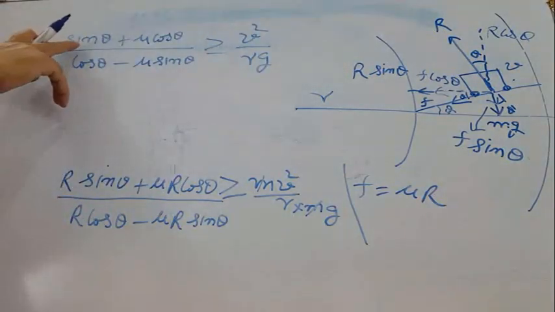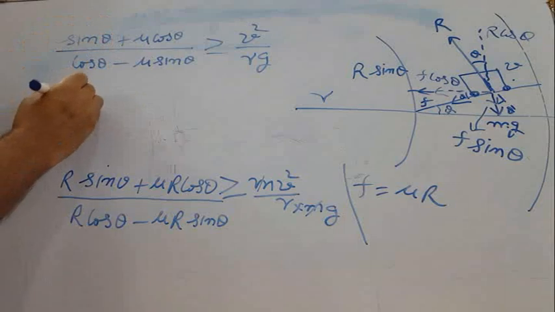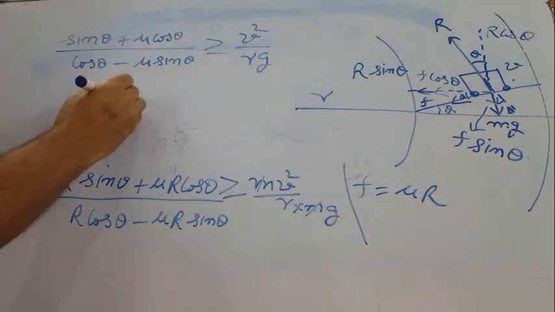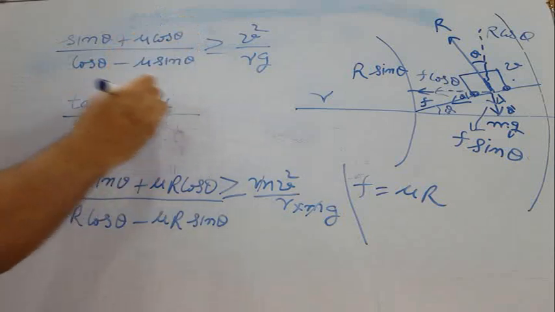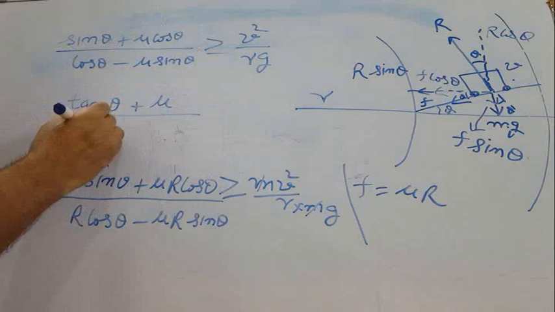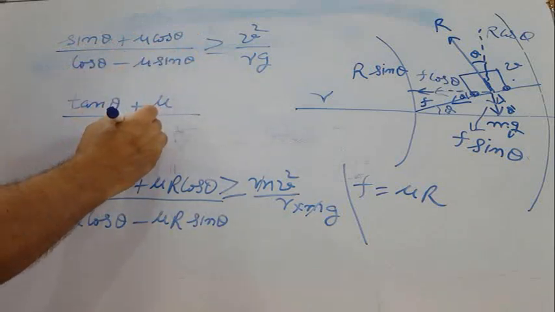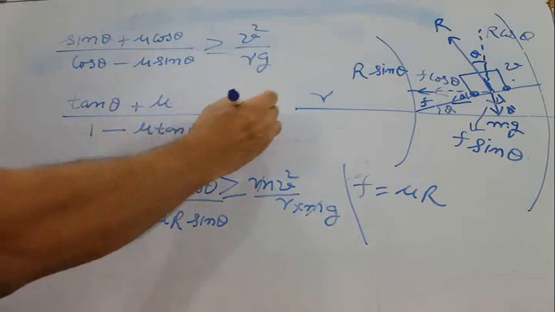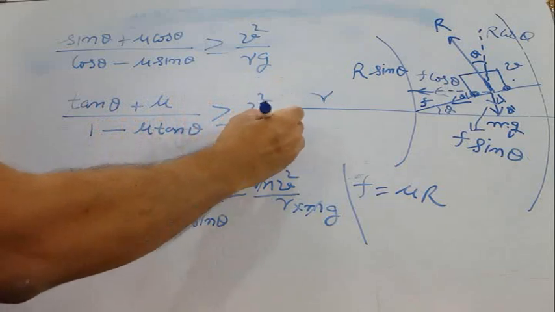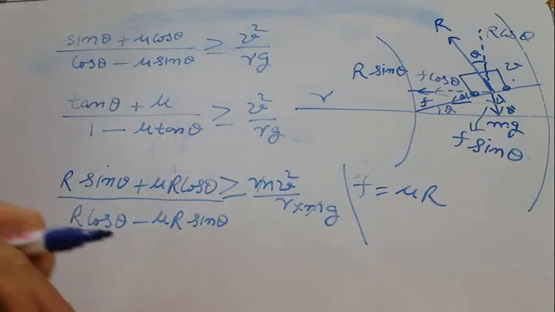Now we will divide this equation by cos theta in the numerator as well as in the denominator. So sin by cos, that will be tangent theta, plus cos by cos, that is mu, upon cos by cos, 1, minus mu sin by cos, tangent theta, should be equal to or greater than v square by rg. Now we will simplify this equation for v, velocity.